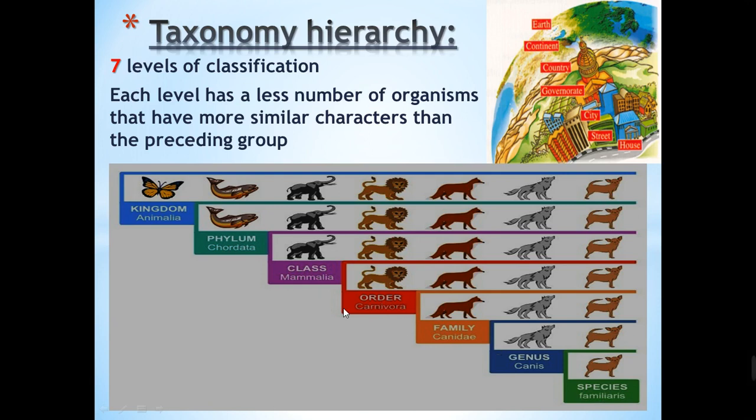So here we have something like pyramids, something like descending order of animals after grouping them, which is called taxonomy hierarchy. Seven levels of classification: the kingdom, and the smallest is the species. Kingdom, phylum, class, order, family, genus, species.